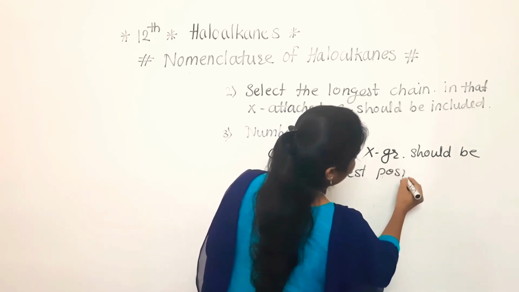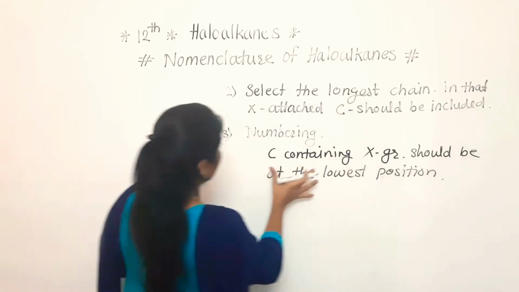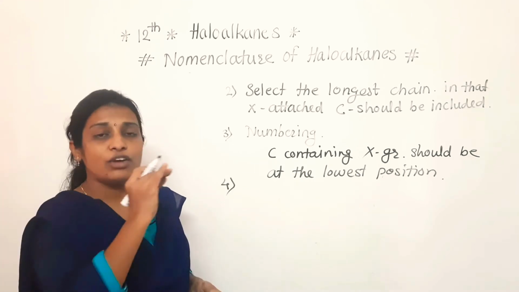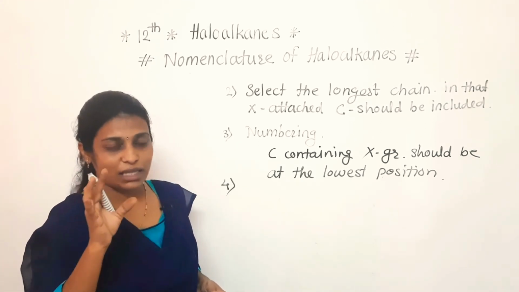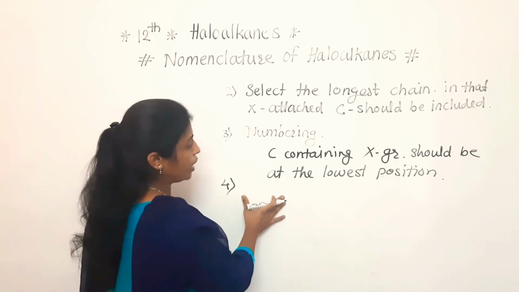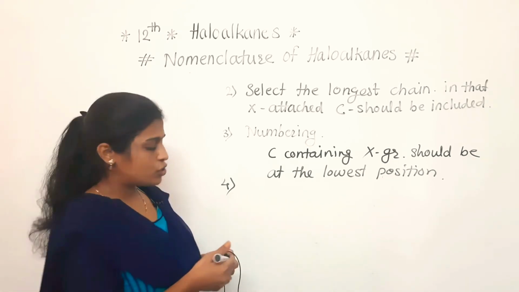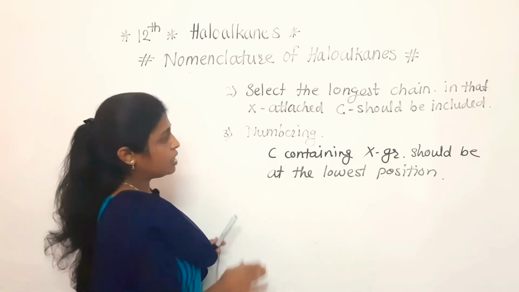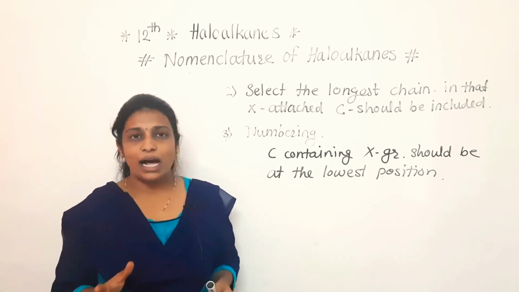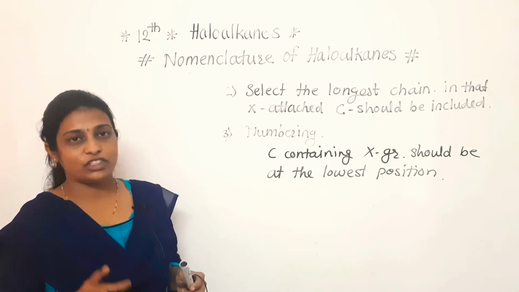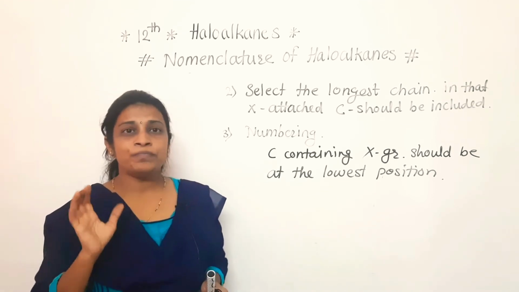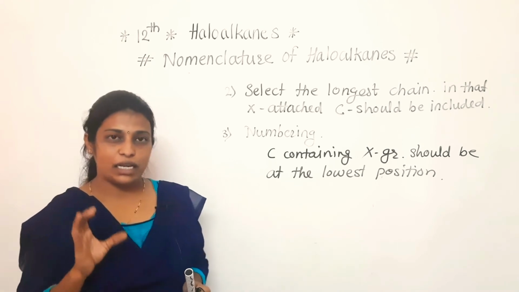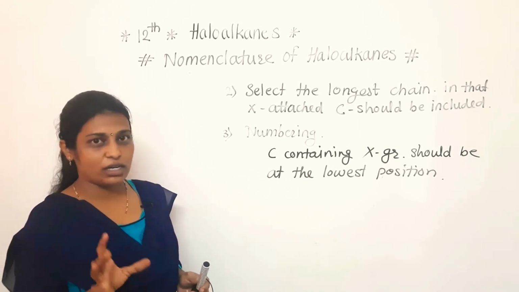This is the third rule. Here we have completed three important rules. We have to count the number of carbon atoms present in the selected chain, and we have to write its name. Clear to everyone? So these are some rules. No one will ask what is the rule of nomenclature of haloalkanes, but we have to apply these rules to the examples when we are writing the nomenclature. Clear to everyone?